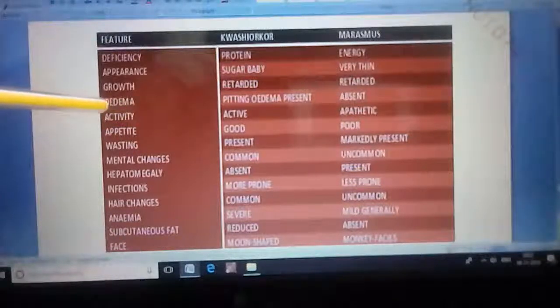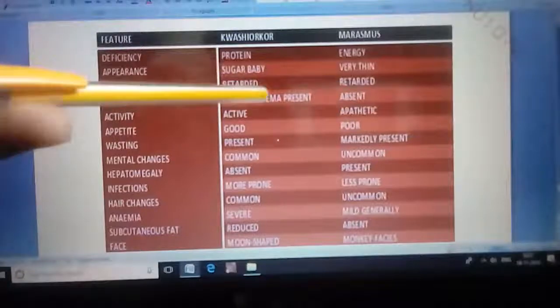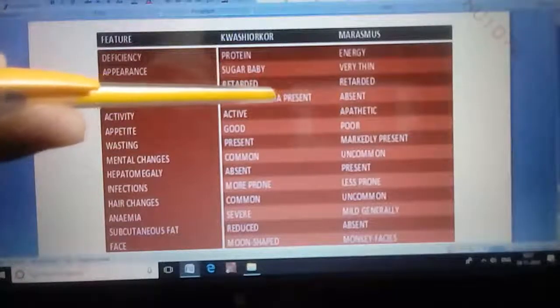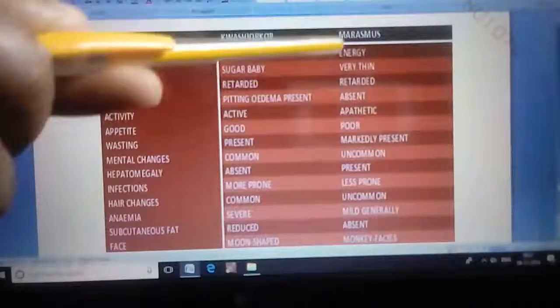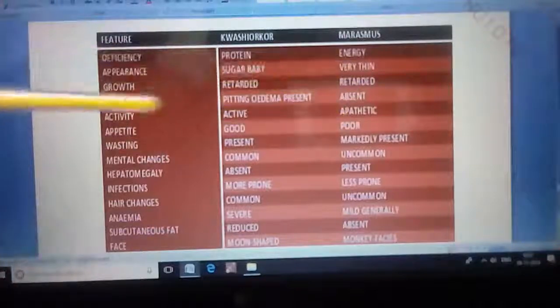And regarding edema, generalized swelling, the type of edema in kwashiorkor is pitting edema. Pitting edema is present because of interstitial fluid collections, and this pitting edema is usually absent in marasmus.